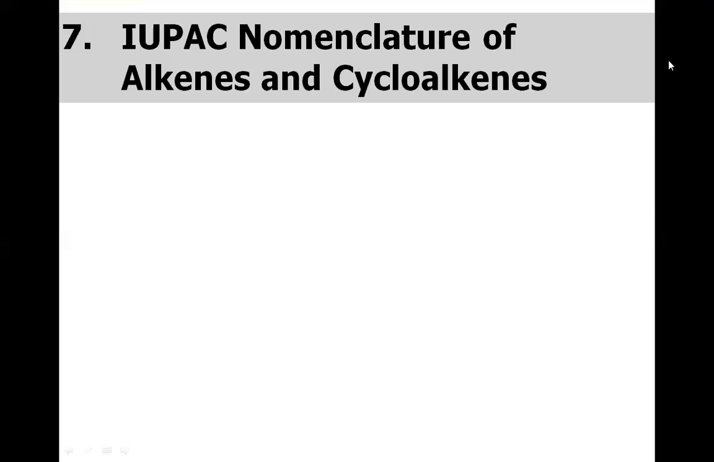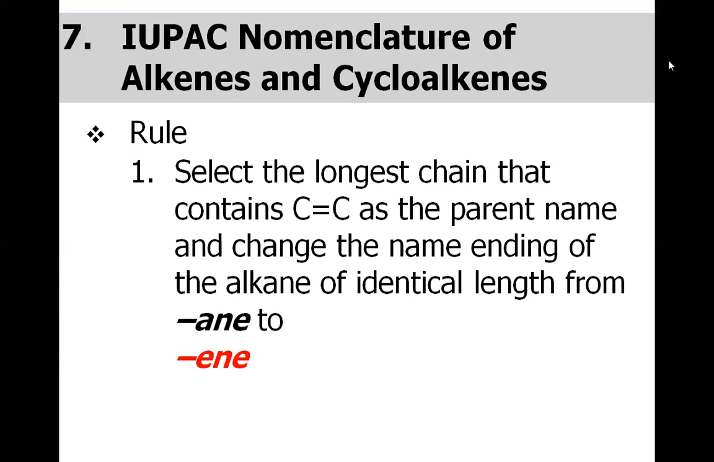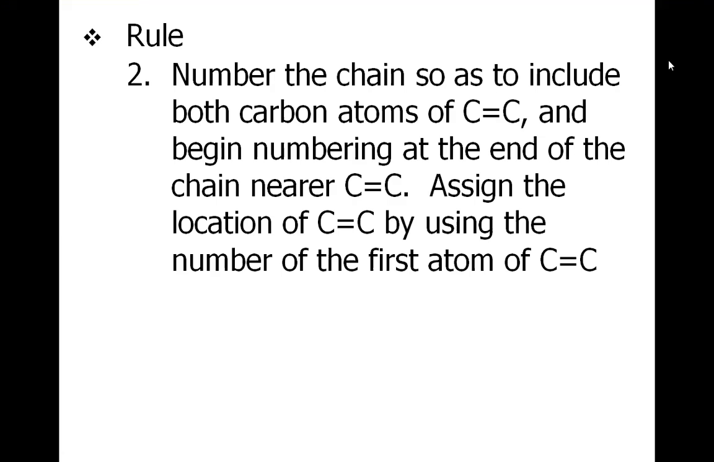So now let's discuss the nomenclature of alkenes and cycloalkanes. Select the longest chain that contains a carbon-carbon double bond as the parent name, and change the name ending of the alkane to -ene. And the rule says, number the chain so as to include both carbon atoms of the carbon-carbon double bond. Begin numbering at the end of the carbon chain nearer to the carbon-carbon double bond.